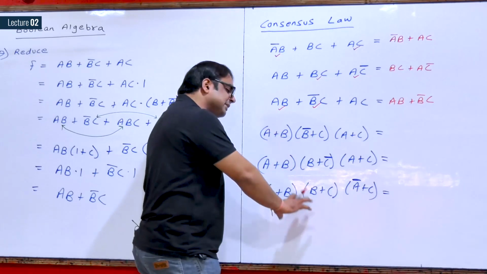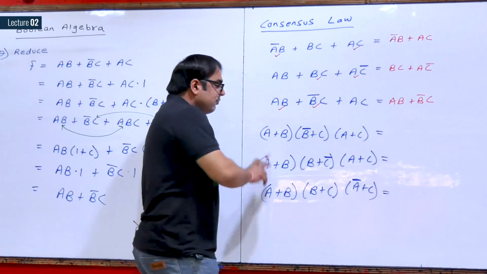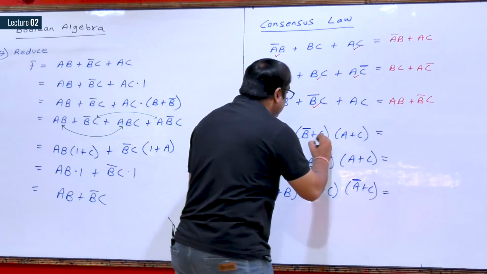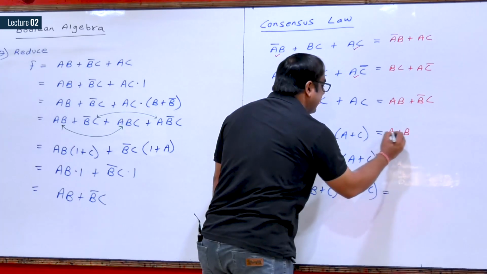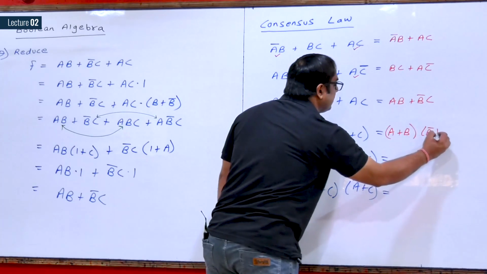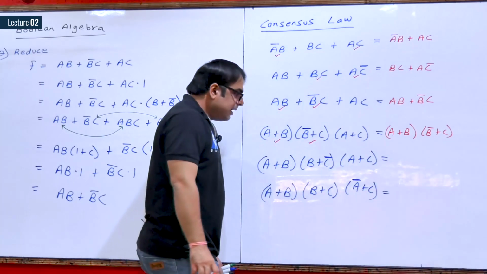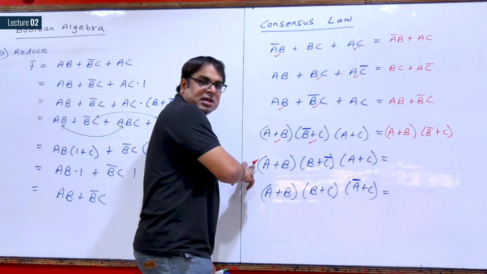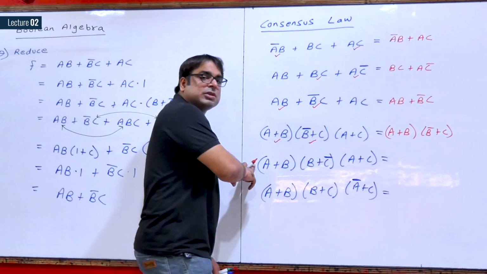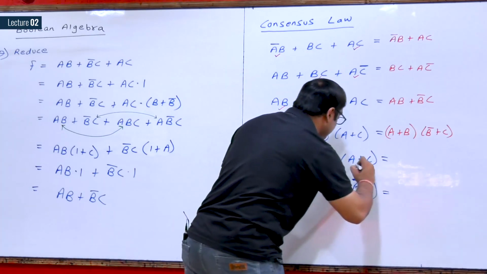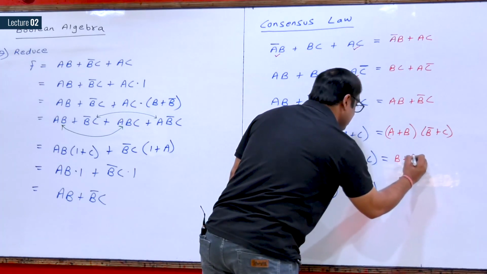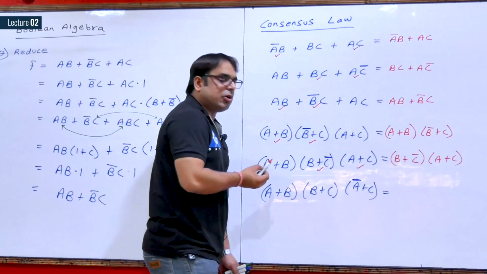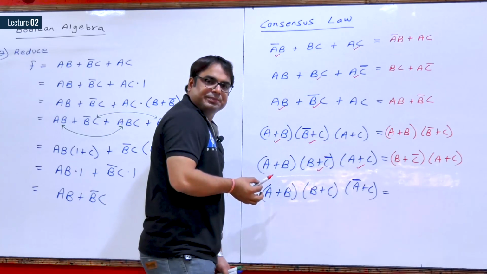Same is valid for these type of expressions also. Which is the variable present in both the formats? B. So both the terms of B will be present, it means A plus B dot B complement plus C. See this one, which variable is present in both the formats? C. So both the terms of C will be present.